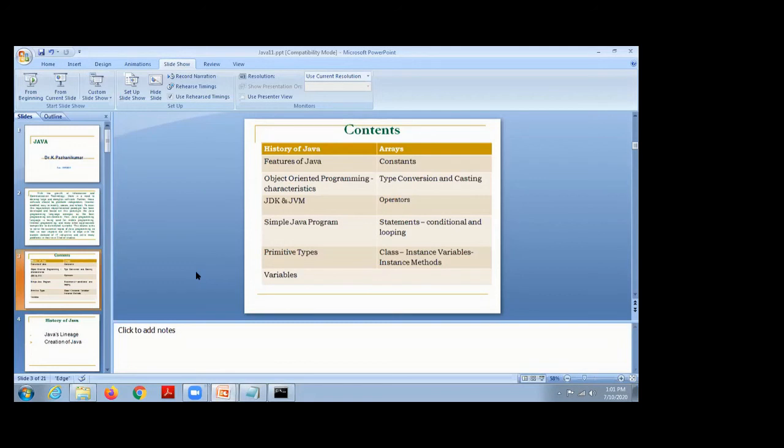Then what are the operators provided by Java? Java supports 8 different types of operators: unary operators, arithmetic operator, assignment operator, arithmetic assignment operator, relational operator, logical operator, bitwise operator, then conditional operator. Conditional operator means question mark colon.